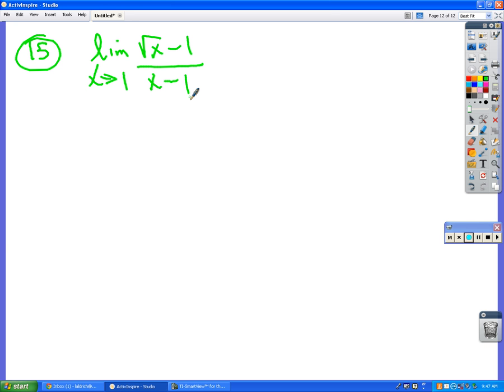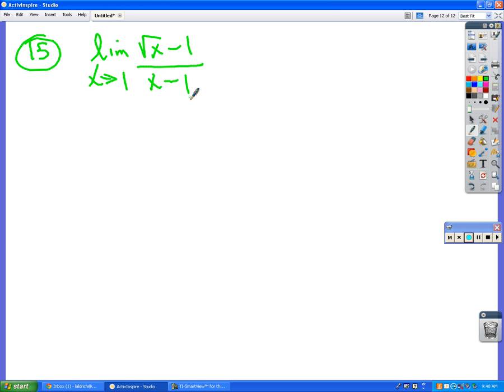It's 1 minus 1 over x minus 1 as x approaches 1. The limit doesn't exist? Why are you saying it doesn't exist? One minus one is zero. Okay, right, so you got 0 over 0, so you can't do that.